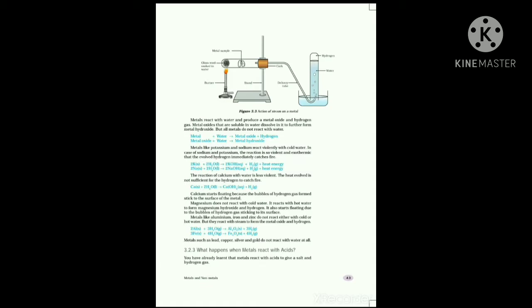The reaction of all metals is not the same in water. Different metals have different reactivity.